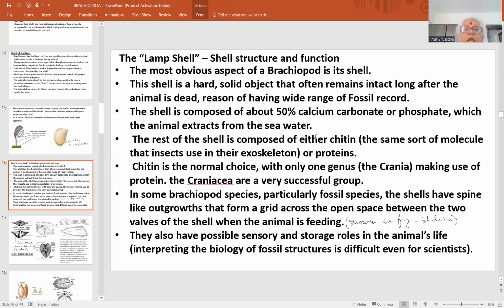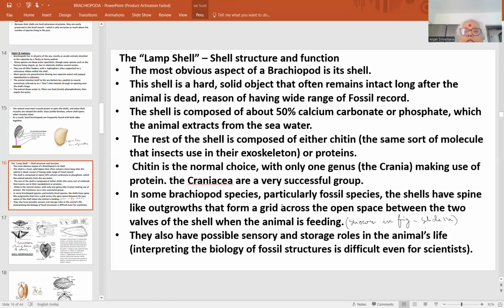Secrete करके बनाता है sea water से. The rest of shell is composed of either chitin, the same sort of molecule that insects use in their exoskeleton, or proteins. So the chitin is normal choice with only one genus, Crania, making use of protein. प्रोटीन को शेल बनाने के लिए सिर्फ एक Crania ग्रुप में use किया जाता है, otherwise ज्यादातर chitin की तरह का substance use करते हैं शेल बनाने के लिए brachiopods.